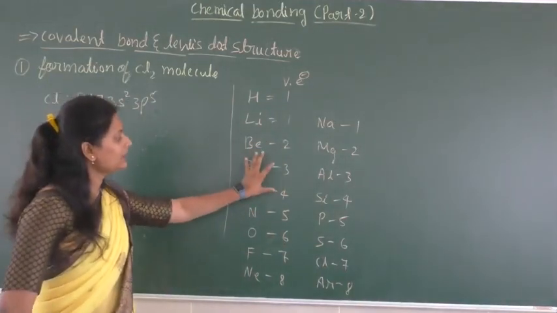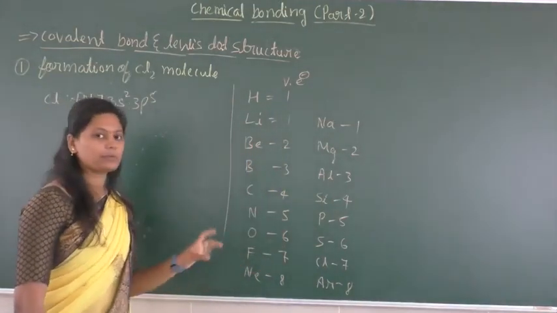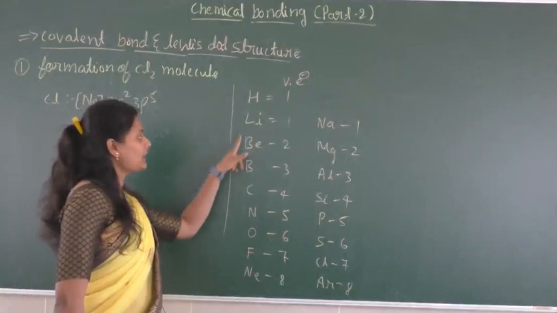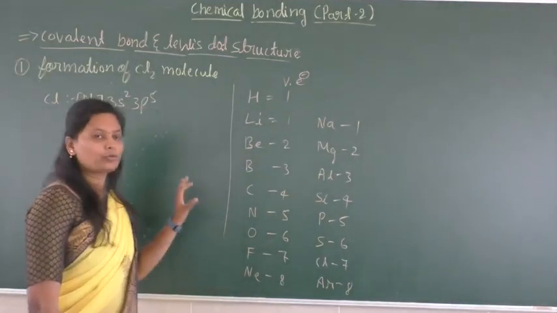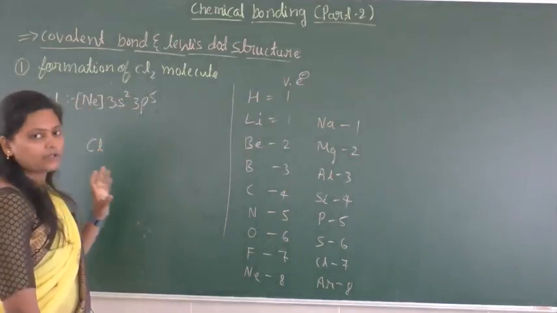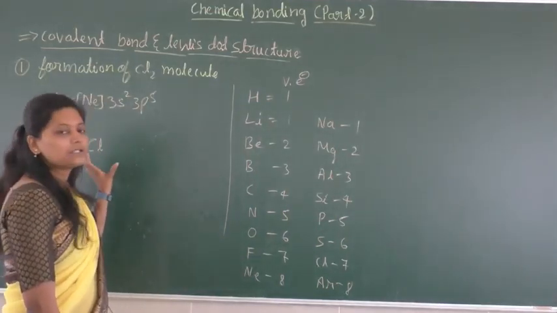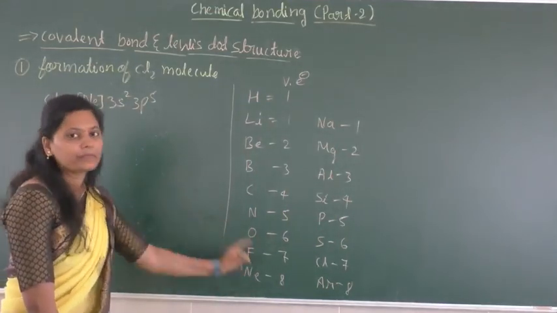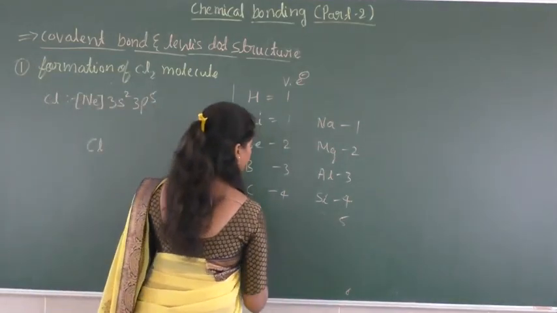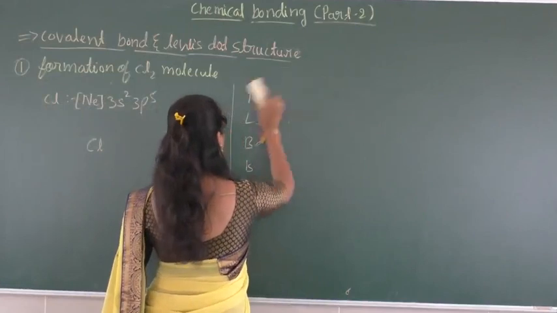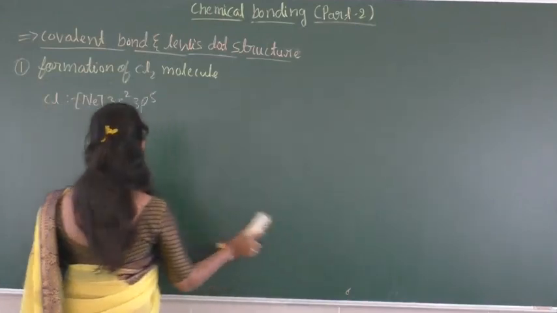These are the valency electrons present in the valency shell of the respective elements. You should know this: to write the Lewis dot structure of an element or a species, you have to know about the valency electrons.